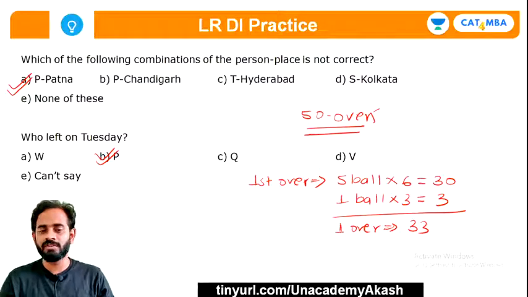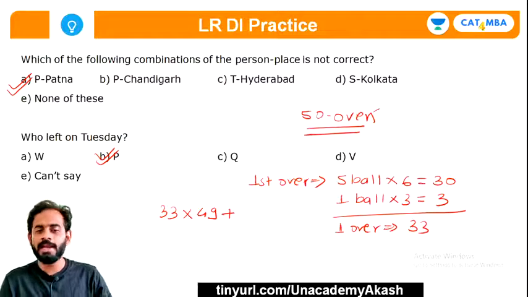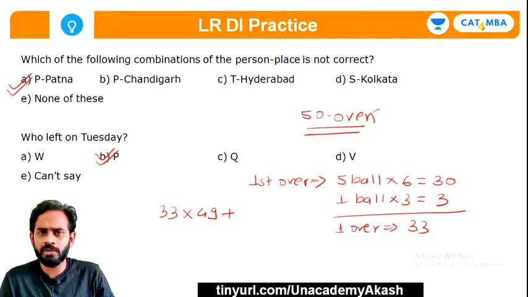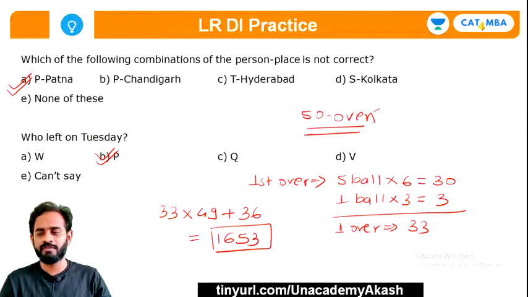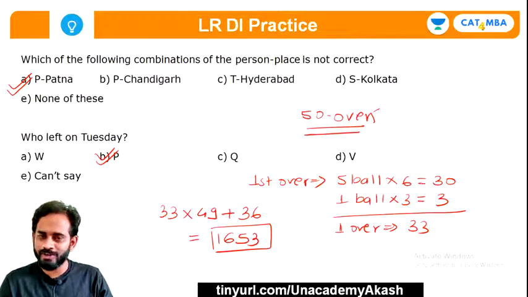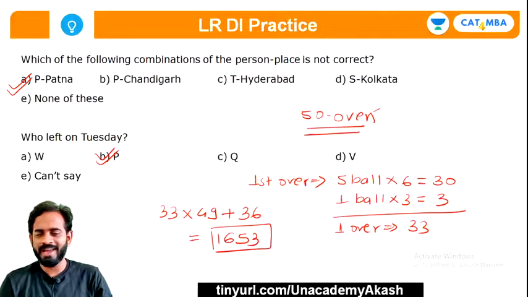And 33 runs will be scored till when? 33 runs will be scored till 49 overs. And in the last over, what will happen? In the last over, he doesn't want to change the strike now because it's the last over. He can hit sixes on all the balls. That is 36 runs he'll score. So if you add it, you will get the answer as 1653. This is the highest number of runs any batsman can score. Very simple. I hope you have understood this part and there is no doubt over here. Okay. I hope you like this puzzle.